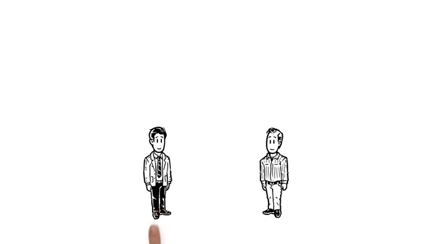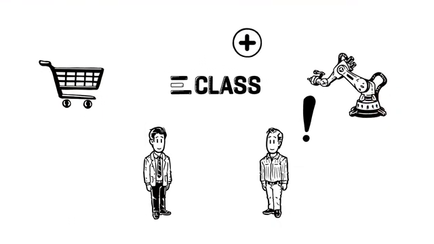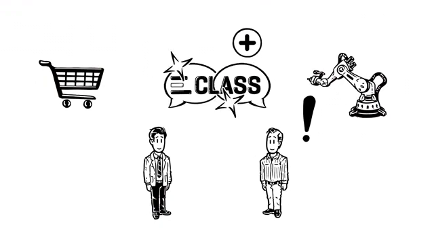Peter tells him that he uses E-Class to handle similar requests in his engineering work. Tim is already familiar with E-Class from the purchasing department. But Peter explains that E-Class is much more than just a procurement standard. The advanced model allows users to describe even very complex products in a standardized manner.